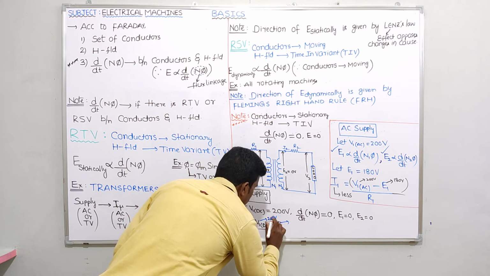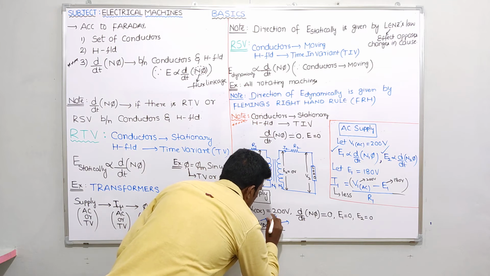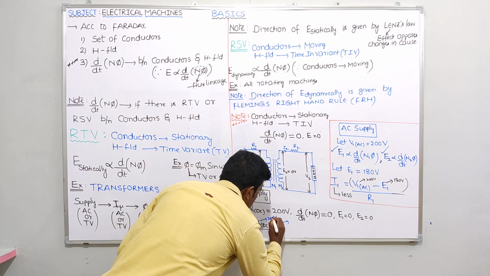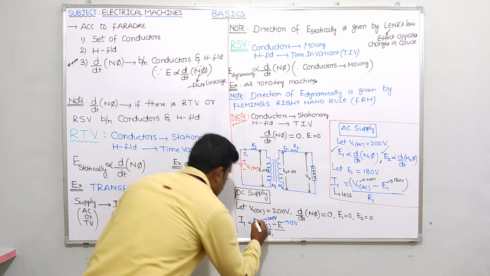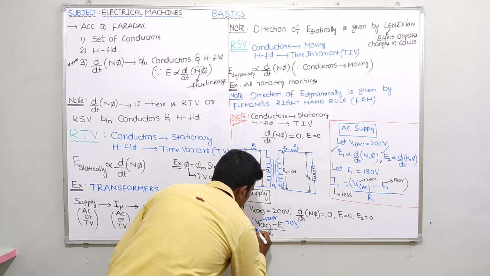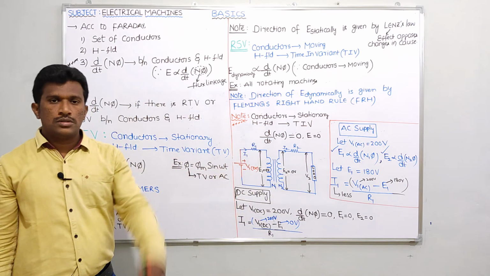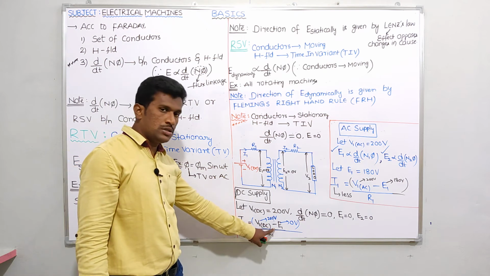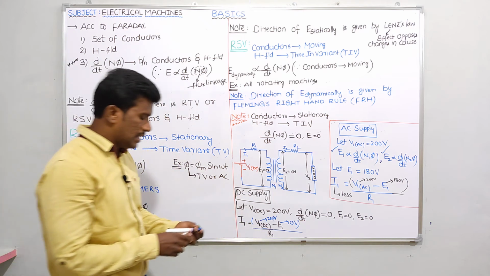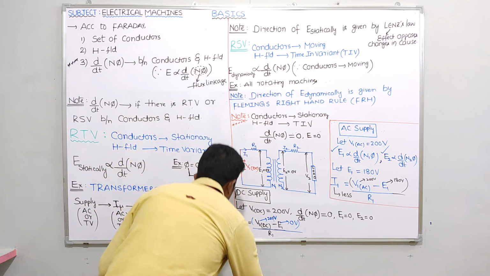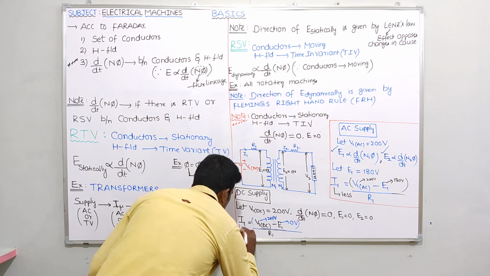It's 0 volts, right? Now what is the numerator value? 200 minus 0, 200 volts. Corresponding to 200 volts, the current flowing in the primary side, I1, is very large.